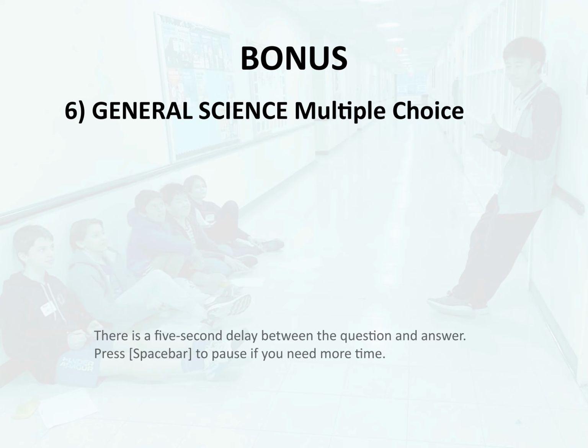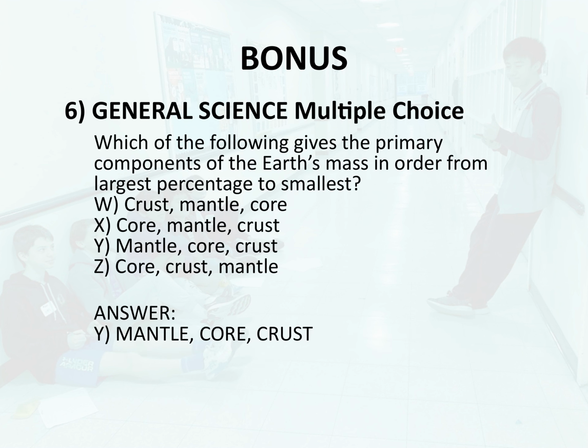Bonus 6. General science. Multiple choice. Which of the following gives the primary components of the Earth's mass in order from largest percentage to smallest? W. Crust, mantle, core, X. Core, mantle, crust. Y. Mantle, core, crust. Z. Core, crust, mantle. Answer: Y. Mantle, core, crust.